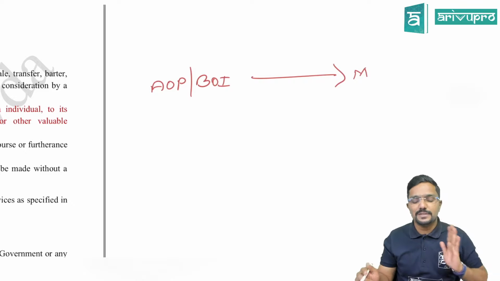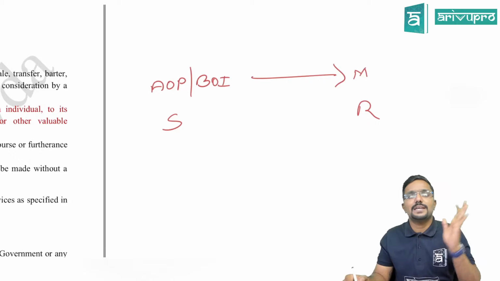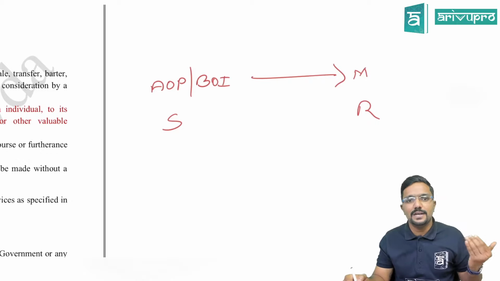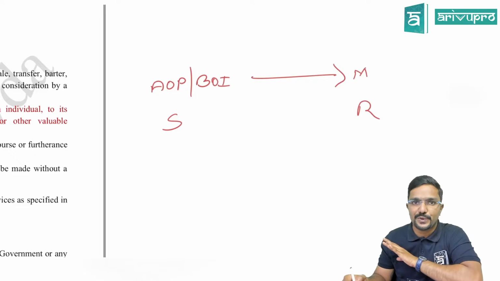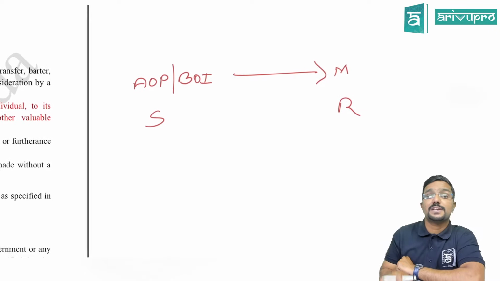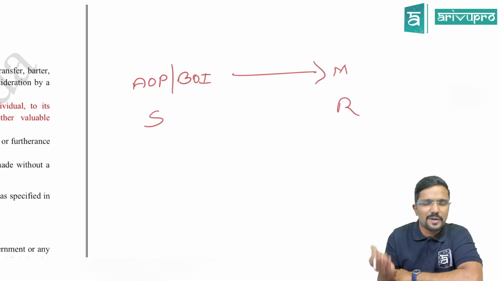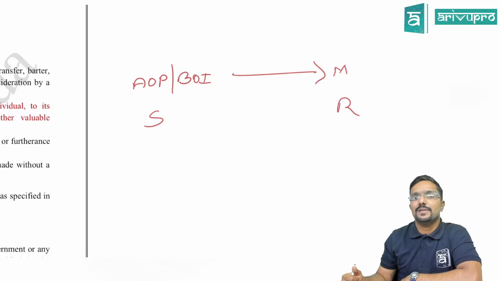Agree? I repeat once again, the supplier should be whom? Any person other than the individual. It is like association of persons, body of individuals or anything like that. They are giving supply to whom? To its own members or constituents. Okay. Plus there is a consideration. That consideration can be immediate payment or deferred payment. Deferred payment means the payment will happen sometime in the future. So it will be a supply.